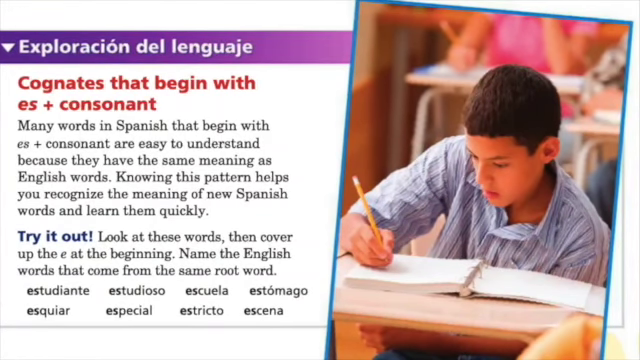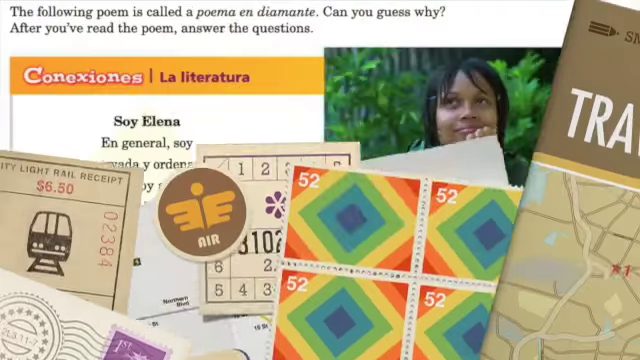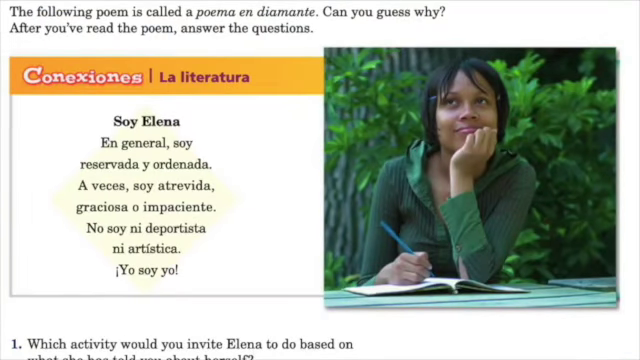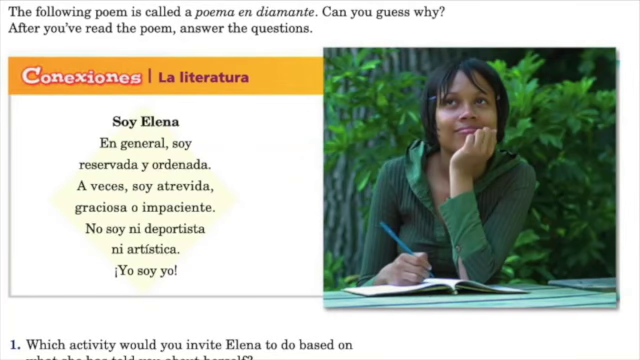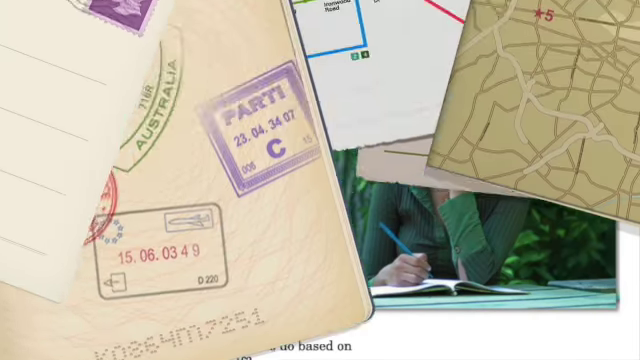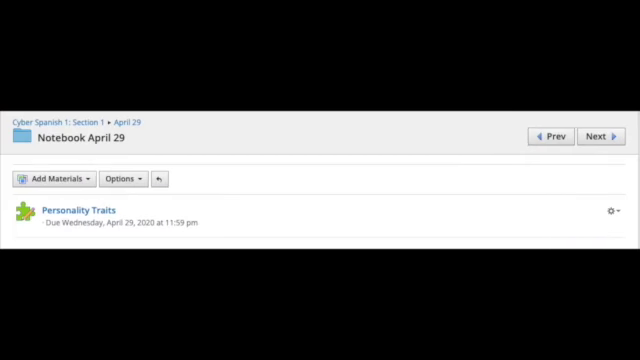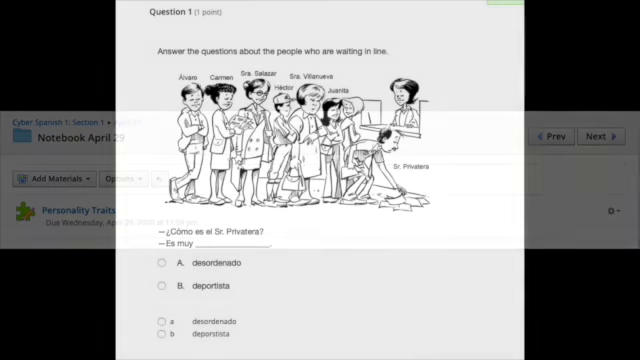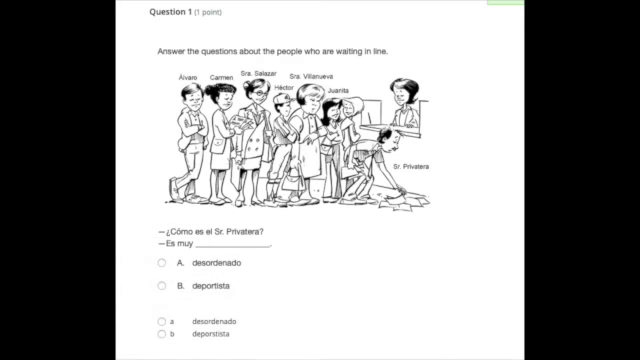We also discussed the assignment Soy Elena, which is still open and available for submission. And I went over instructions for the latest assignment, personality traits, which is in the April 29th notebook. So you can go ahead and review that video and take a look at all of that.